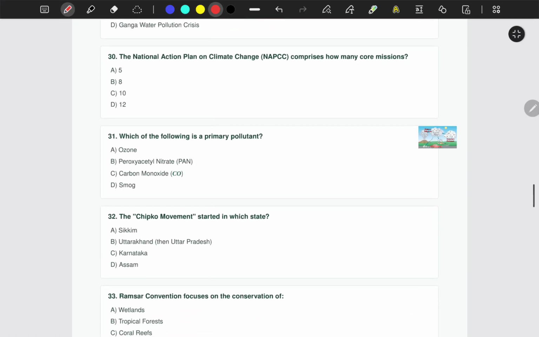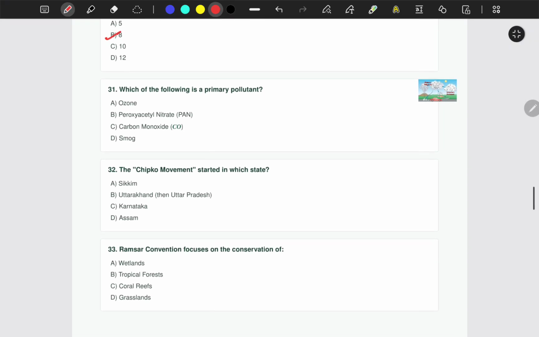Question number 30. The National Action Plan on Climate Change, NAPCC, comprises how many core missions? The correct answer is option B, 8. Okay. Which of the following is a primary pollutant? Ozone, peroxyacetyl nitrate, carbon monoxide, or smoke? The correct answer is carbon monoxide, okay.